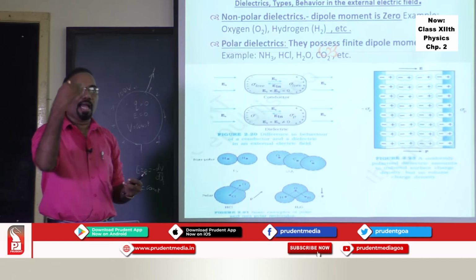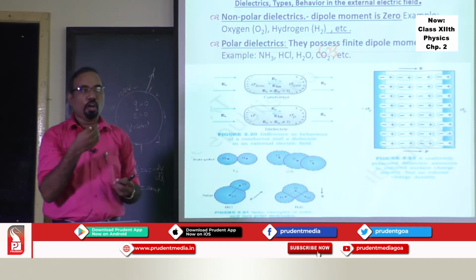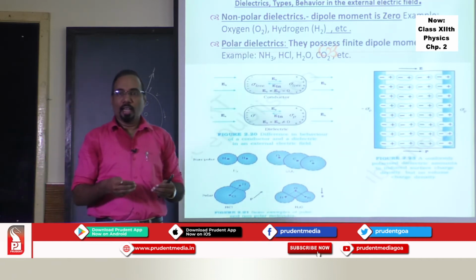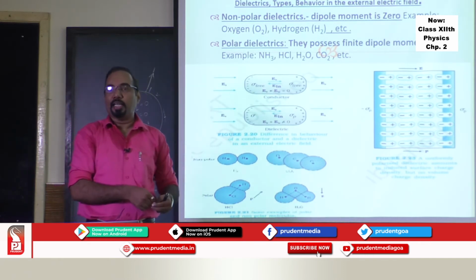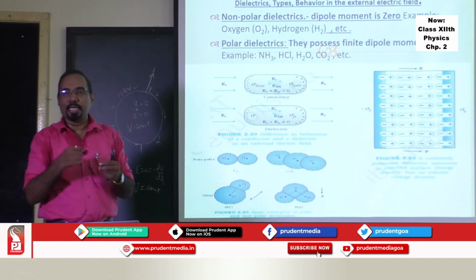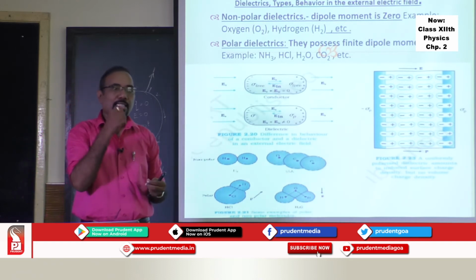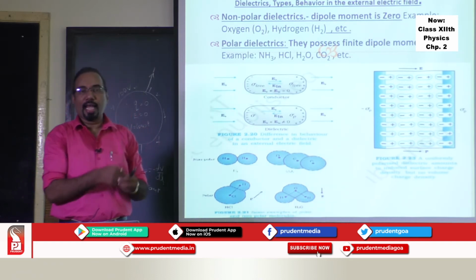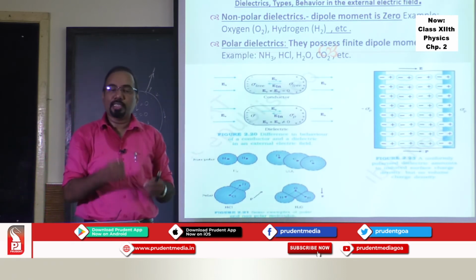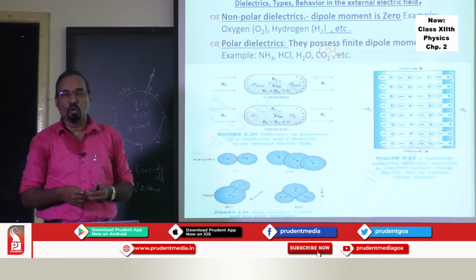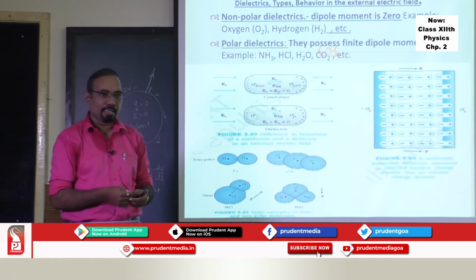So if there is lightning, and you are traveling by car, it will be safer if you remain inside the car. If lightning strikes, whatever may be the electric field outside, the field inside will be 0. You won't be affected by that as such.